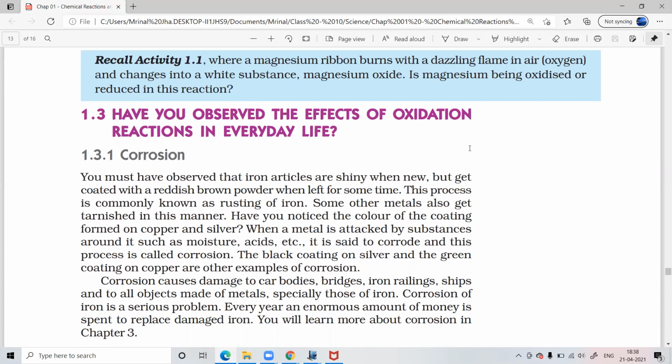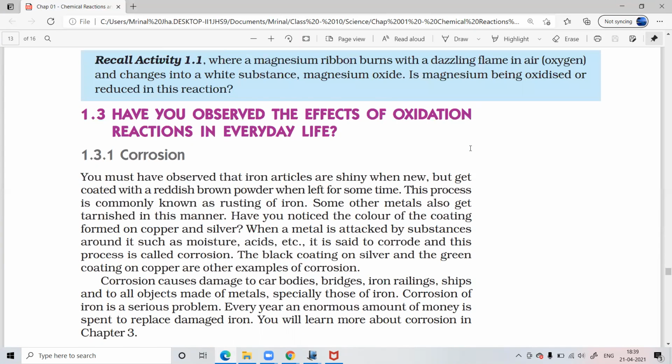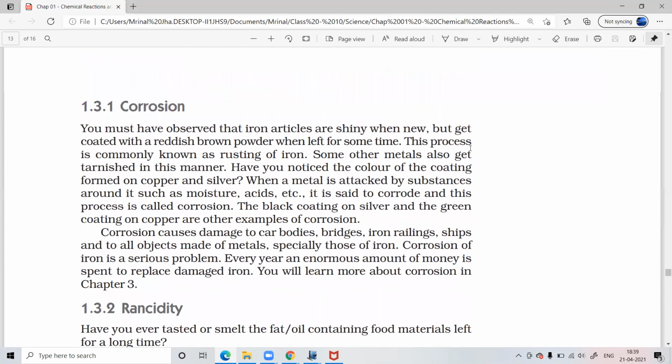This is what we are going to study now, which is corrosion and rancidity. Anybody has any idea what is corrosion, rancidity? Have you studied this before?